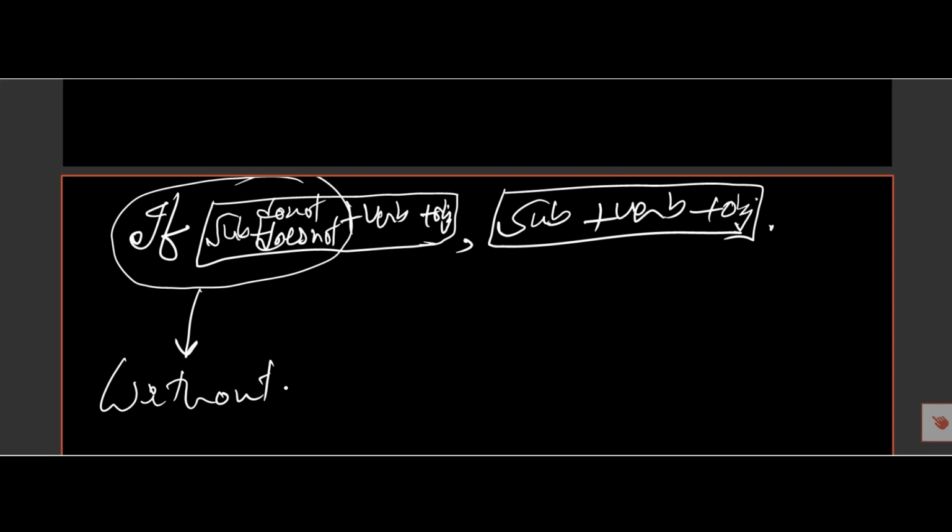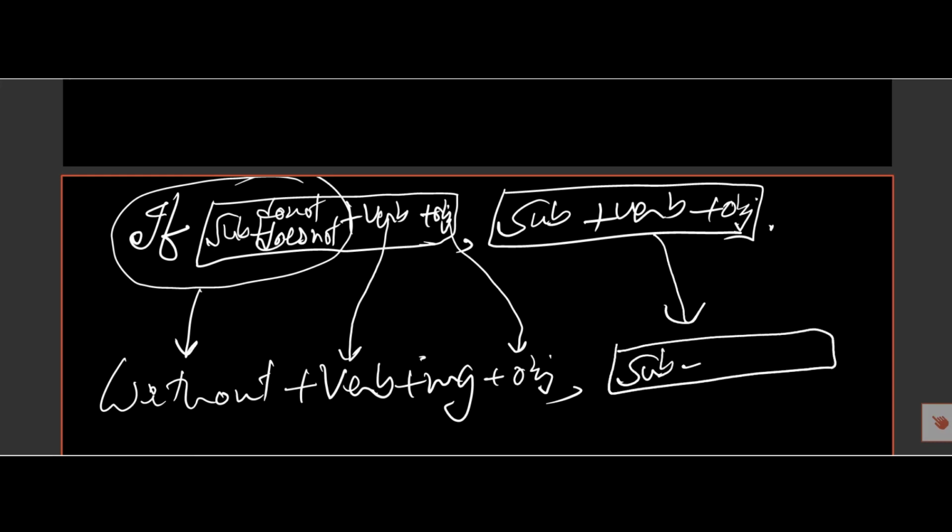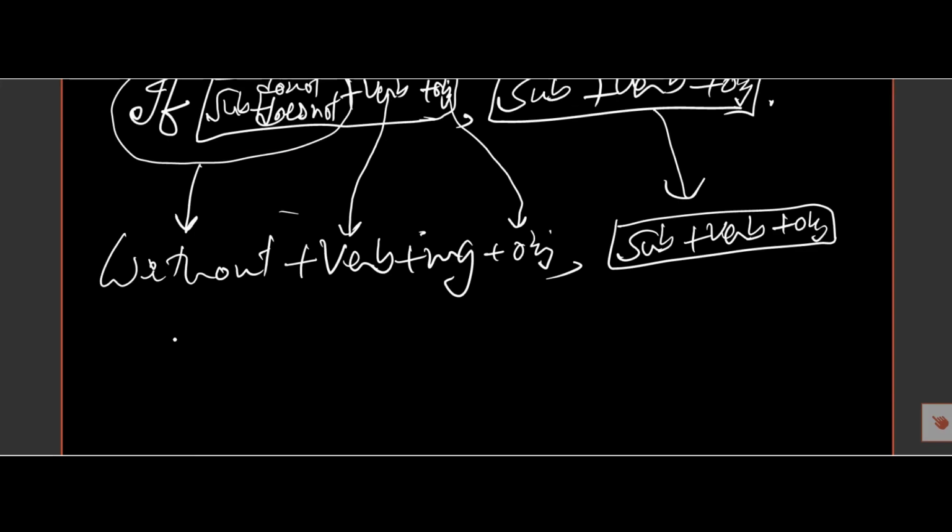Then the main verb takes ing, the verb will be in the present form, then takes ing. Verb, then object will be here, and then the other part will be here. Subject, verb, object. And we must know if there is a noun, so noun will be there. So now let's see an example.